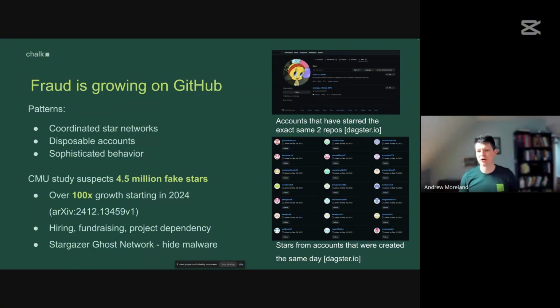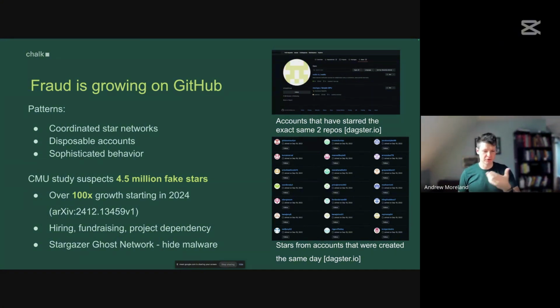Some folks may have seen the articles that have come out recently about GitHub star fraud. I think everyone's probably intuitively aware of the problem, but basically, star fraud is a growing issue on GitHub. There's a bunch of motivations for this. You might ask, why are people trying to collect fake internet karma points?